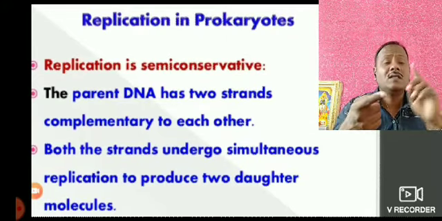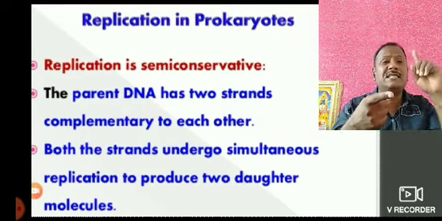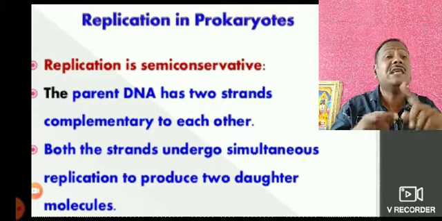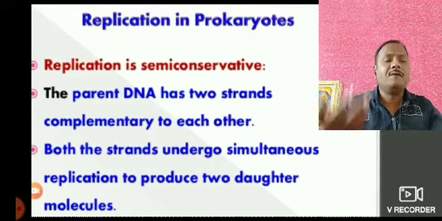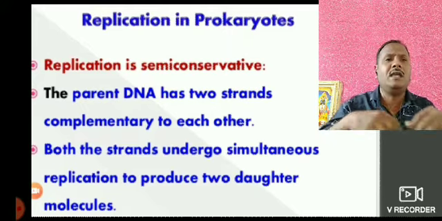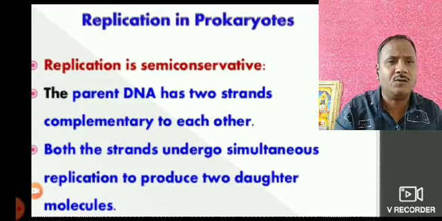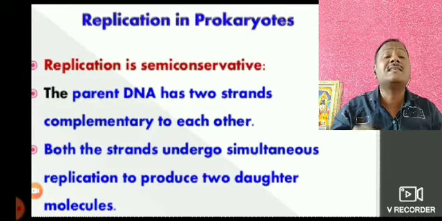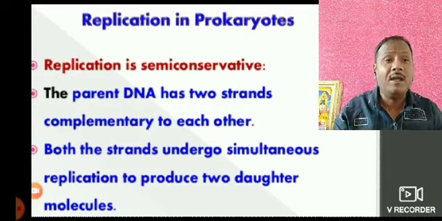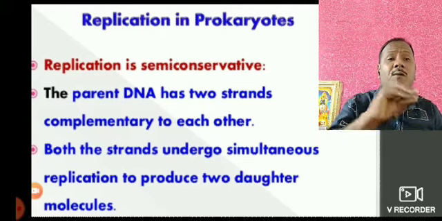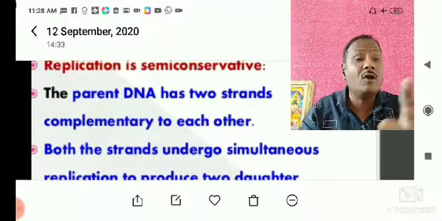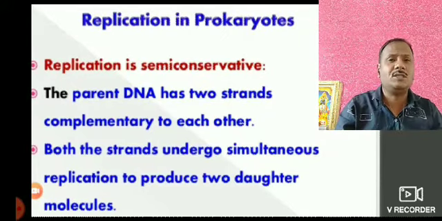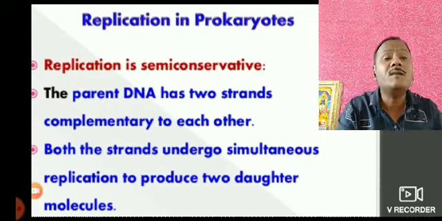One is the conservative type, second is the dispersive type, and third is the semi-conservative type. After many experiments and discoveries, finally it was concluded that replication occurs by the semi-conservative type, and dispersive and conservative replication cannot occur.